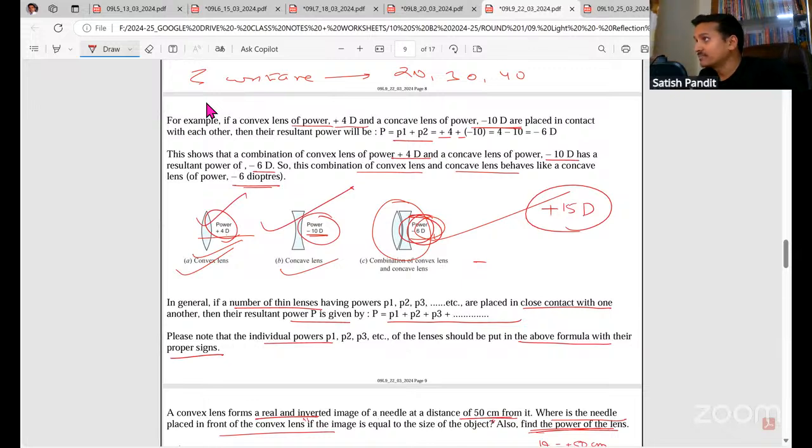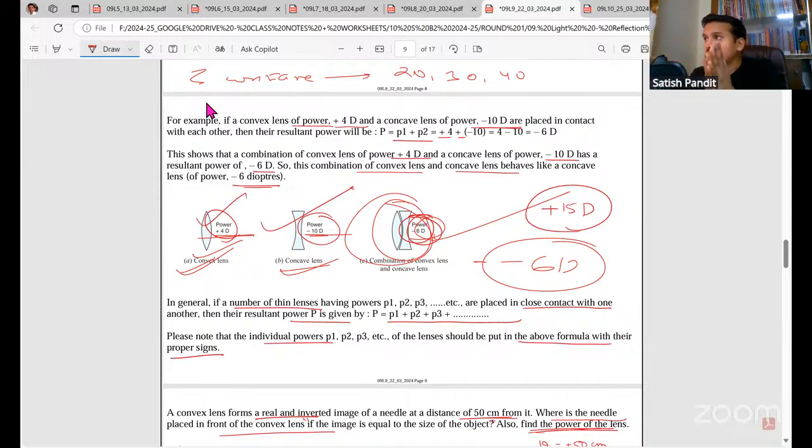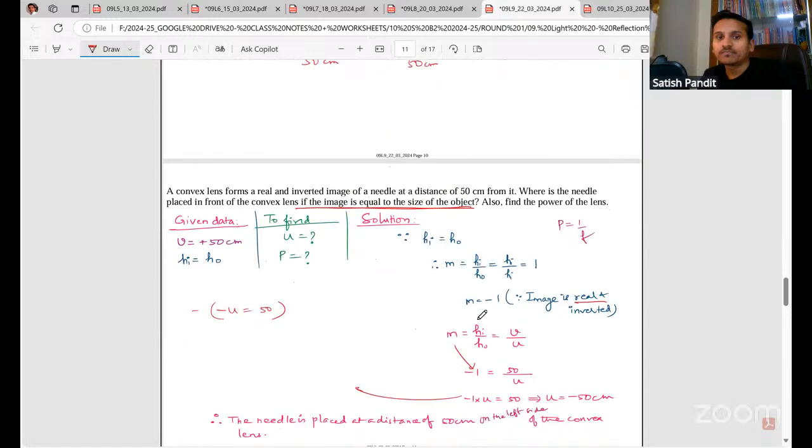I repeat. I am taking a convex lens of power 4D and a concave lens of power 10D. When you combine them, the total power I'm getting is minus 6D, right? Minus means concave. That means this combination will behave like a concave lens with a power of 6 diopter. Okay, so all those things I have explained here.